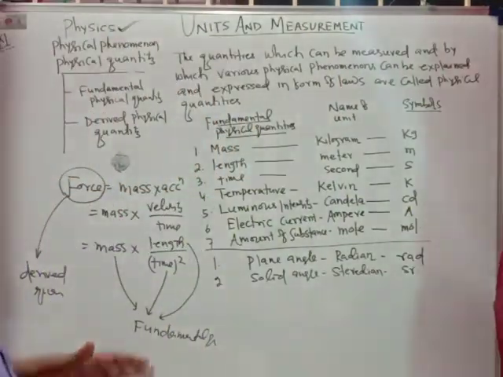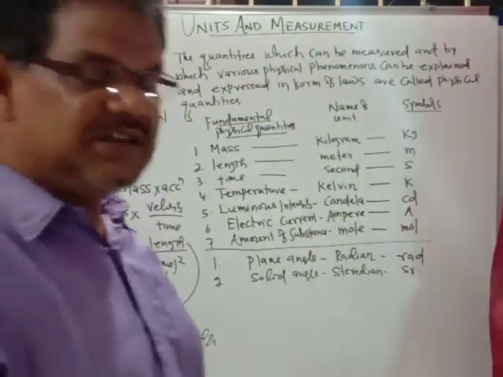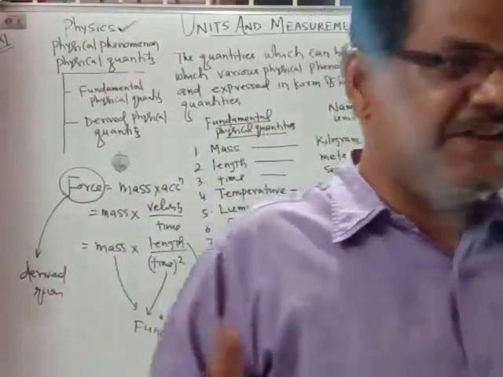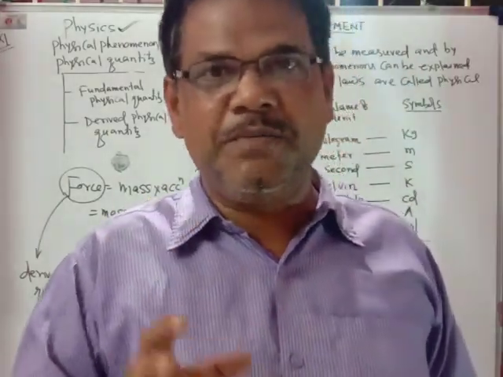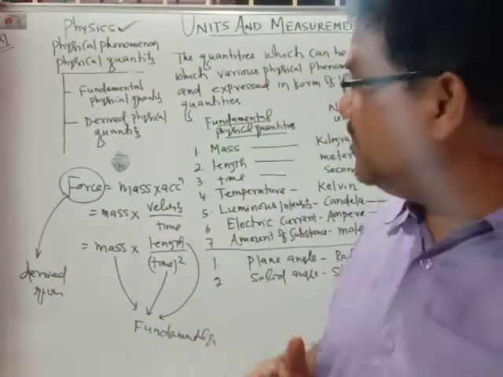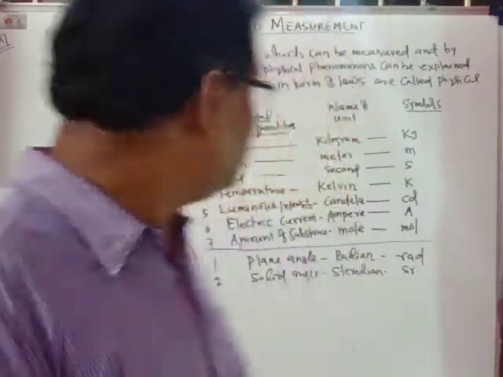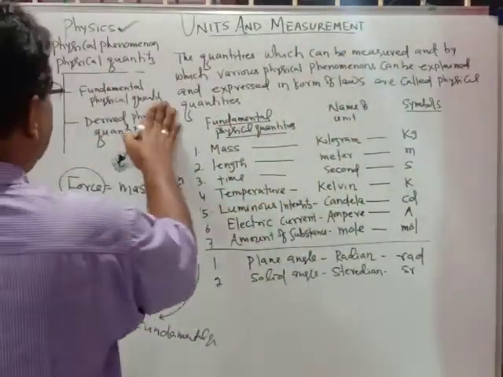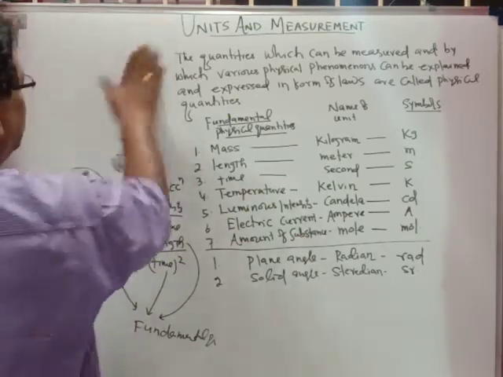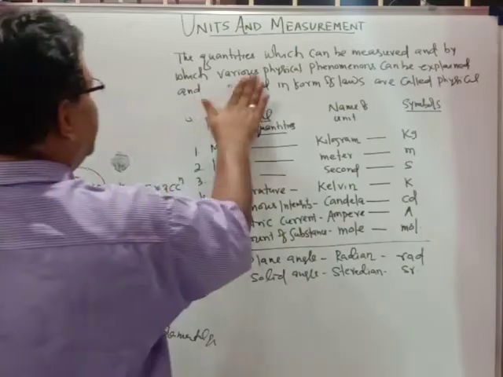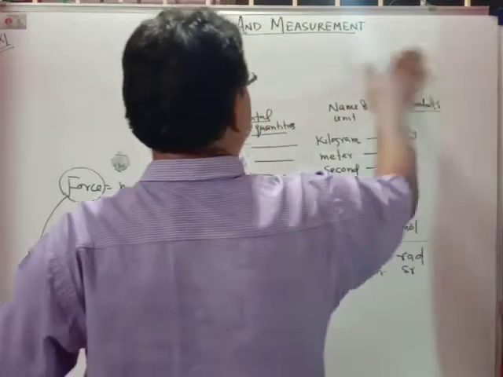The other thing is that, if you talk about the topic, units and measurement, you must know that physical quantities should be measured. So if they are to be measured, we require some unit. So another term is coming: what is that unit? The unit is the universally accepted standard.